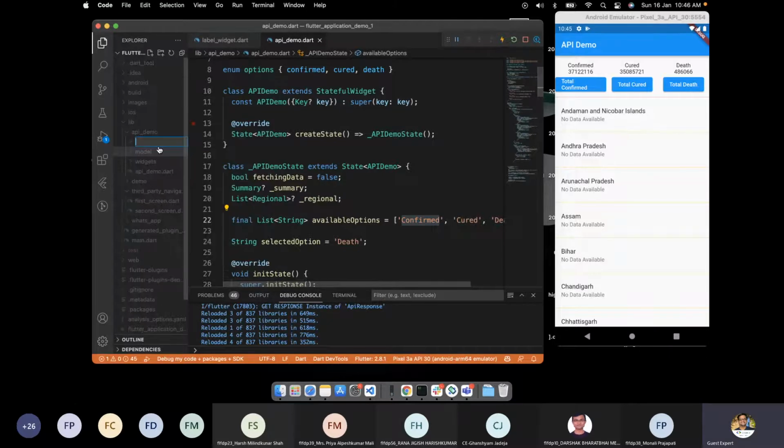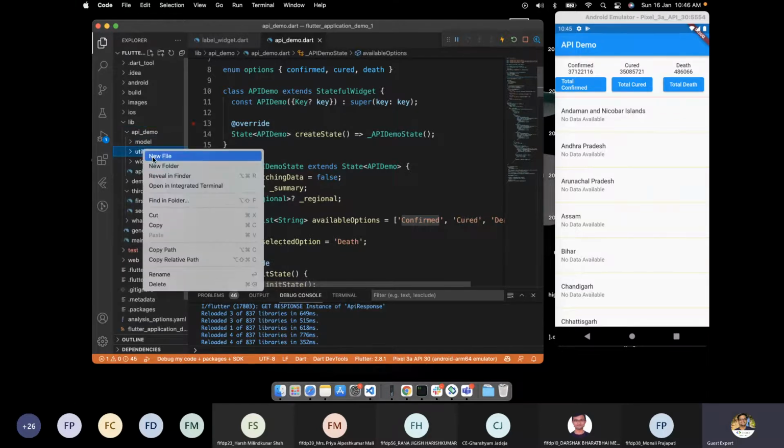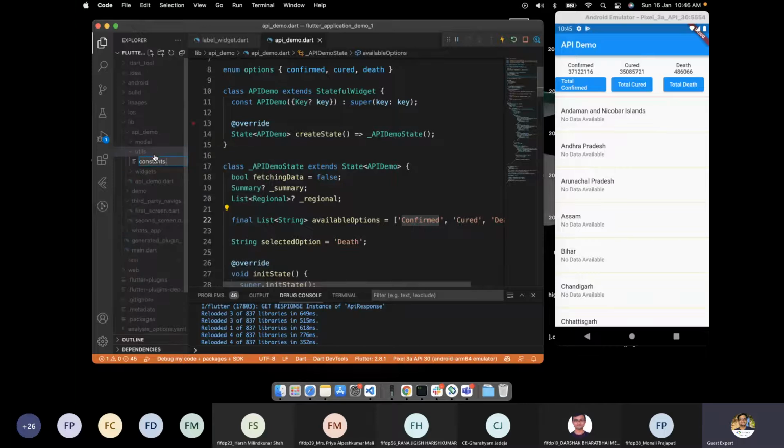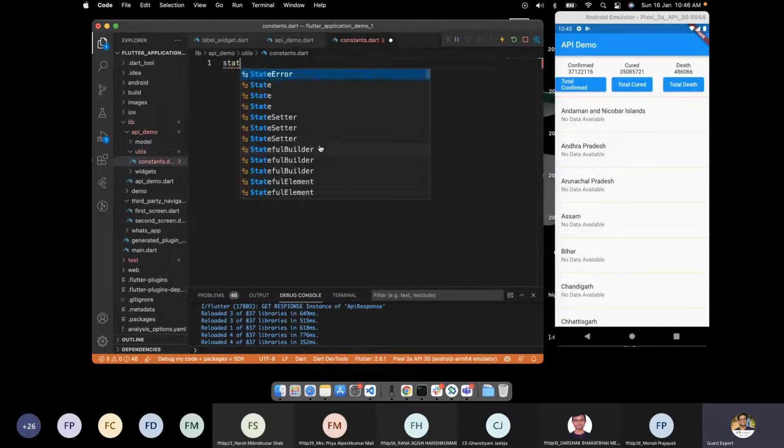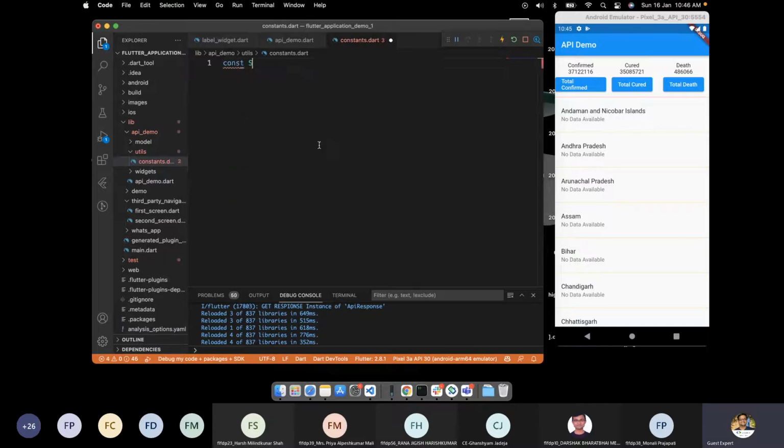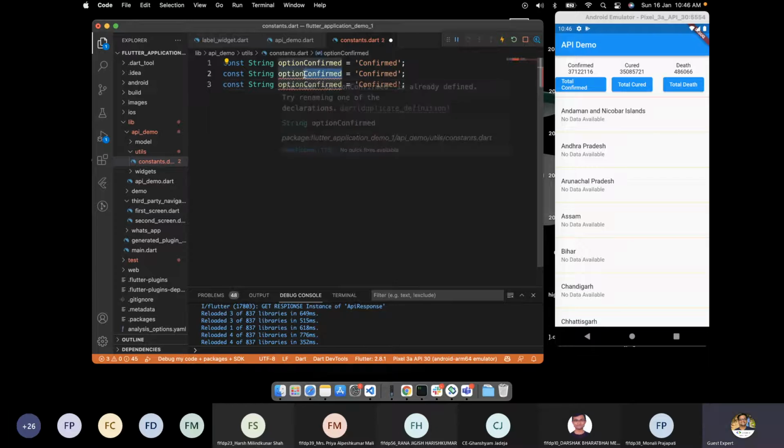We can create another folder called utils. Here we can have another file called constants.dart, and here we have const String optionConfirmed equal to confirm. Same thing for optionCured, optionDeath. Here we have cured, here we have death.